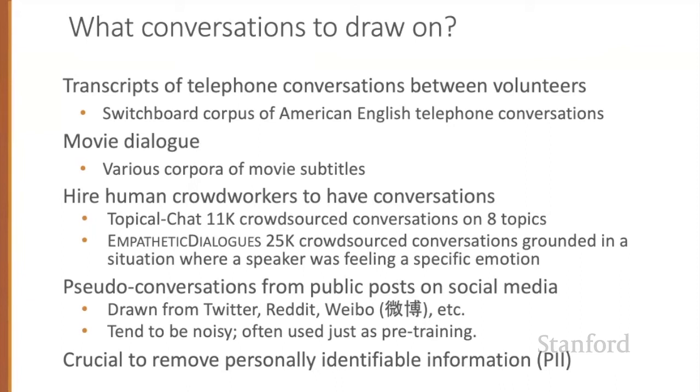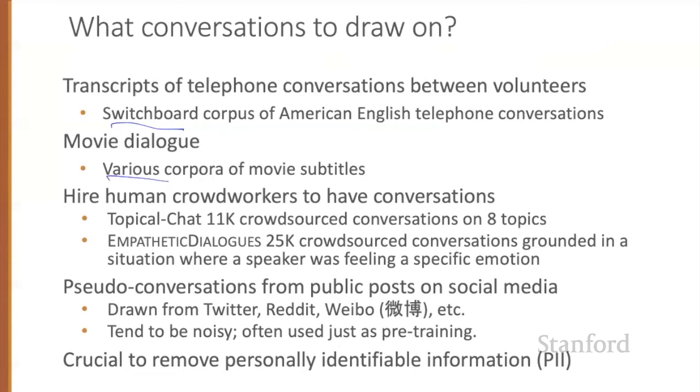Commonly used datasets include transcripts of spoken conversations between volunteers, like the Switchboard corpus of American English telephone conversations. Many systems train on movie dialogue, which resembles natural conversation in many ways.